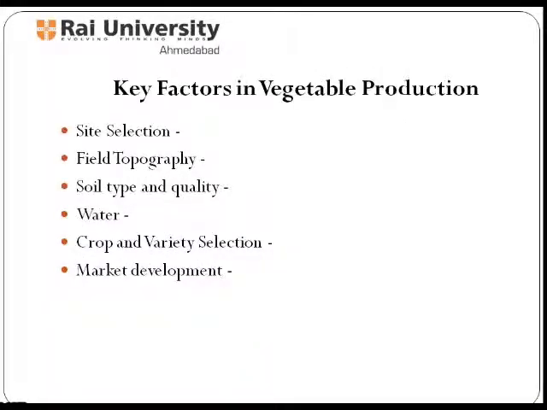Now let us see the key factors in vegetable production. Success in vegetable production, whether it is organic or not, is greatly dependent on a well thought out plan. There are certain key factors that should be considered carefully during the planning stage of the farming operation. The first is site selection, then field topography, soil type and quality, water, crop and variety selection, and market development.